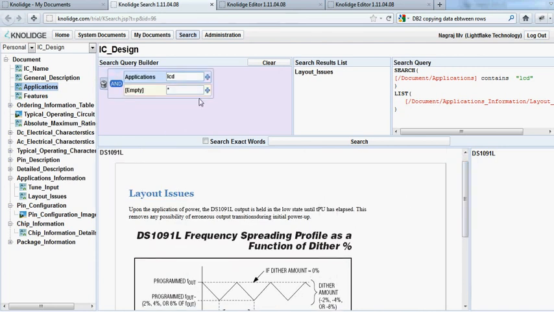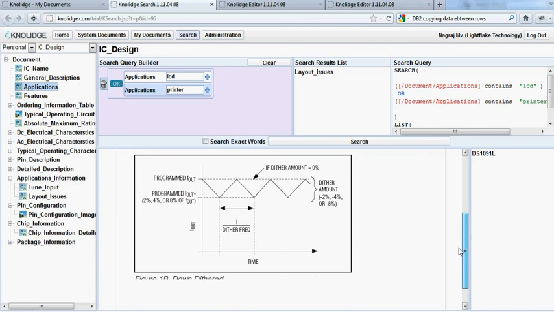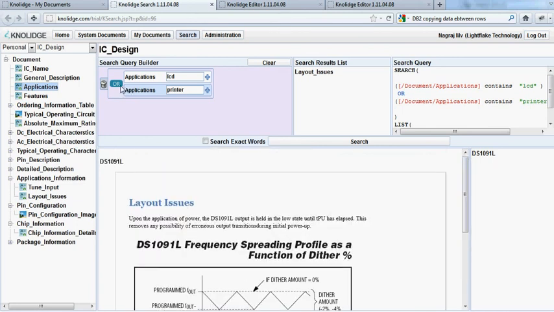I want all the layout issues from ICs which have been used in LCD displays or in printers. Okay, sorry, we have to choose application again. So this is the only IC which can be used in LCD or printer. Now we want the IC which can be used both in LCD and printers. So this is the case. This is the only IC in that case. There is no end to it.